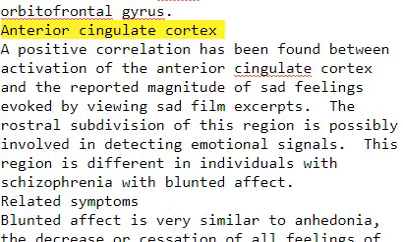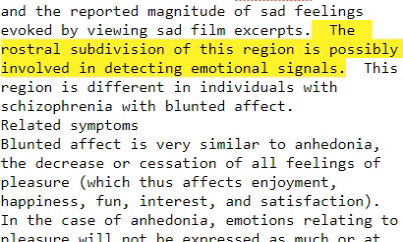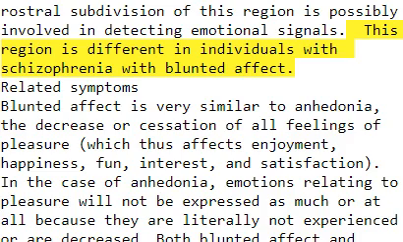Anterior cingulate cortex. A positive correlation has been found between activation of the anterior cingulate cortex and the reported magnitude of sad feelings evoked by viewing sad film excerpts. The rostral subdivision of this region is possibly involved in detecting emotional signals. This region is different in individuals with schizophrenia with blunted affect.